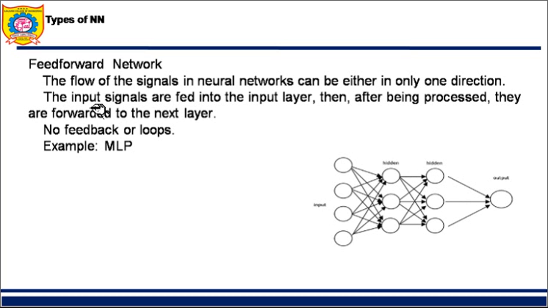The input signals are fed into the input layer. Initially I start by feeding input in this particular layer, and then after being processed, the output of this layer is given to this layer, then the output of this layer is given to this layer. In this fashion it is traversed further. No feedbacks or loops are there. An example of it is MLP, multi-layer perceptron.